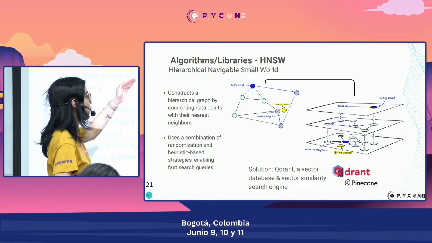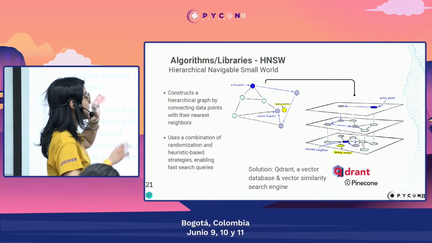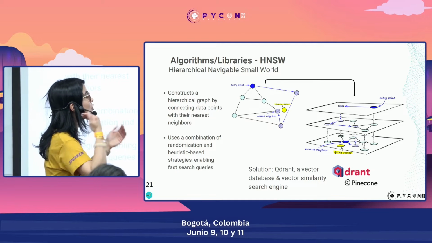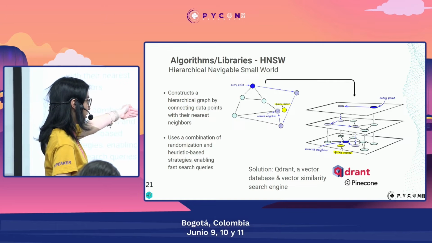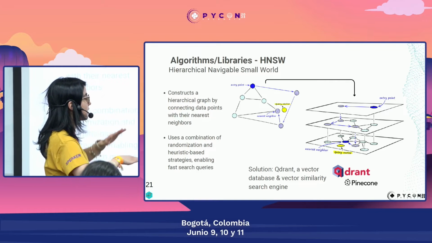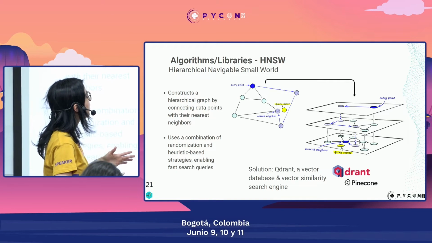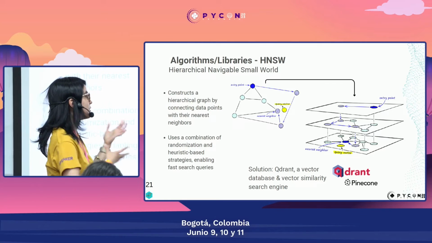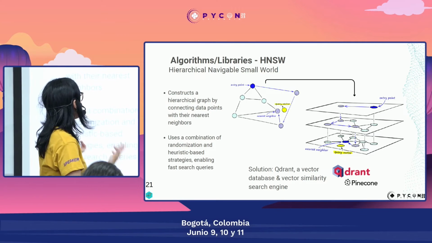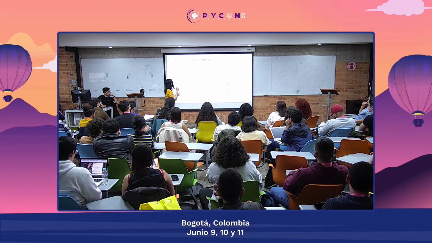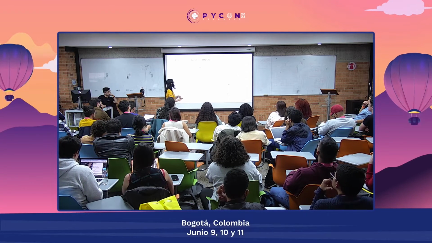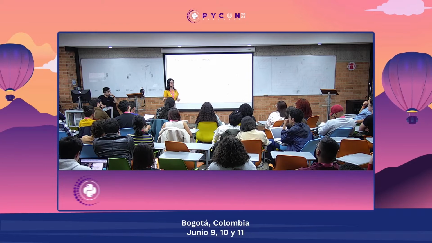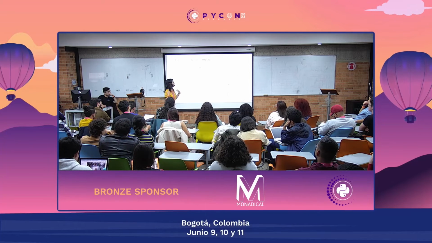On every iteration, we are building new planes, or new levels of proximity. And at the end, when we get to the last layer, we find the nearest neighbor to our query vector. This also uses a combination of randomized, heuristic strategies. It uses a lot of tricks to perform this search very fast.